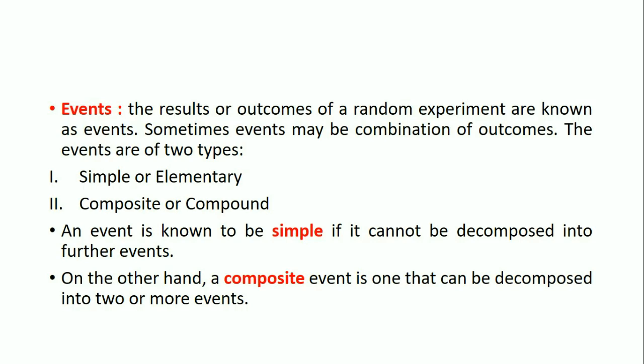On the other hand, a composite event is one that can be decomposed into two or more events. For example, tossing two coins, we will get head-tail, tail-head, head-head and tail-tail. Here we are decomposing the event into further events, so this is an example of a composite or compound event.